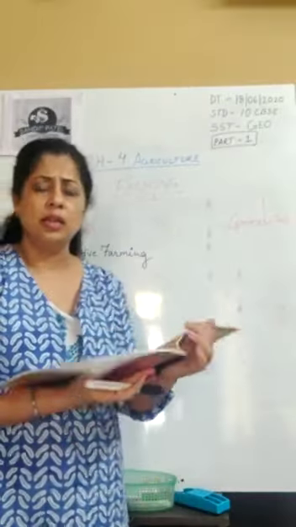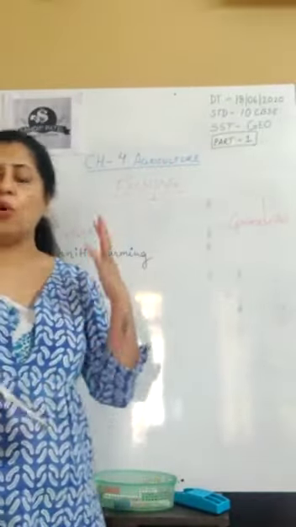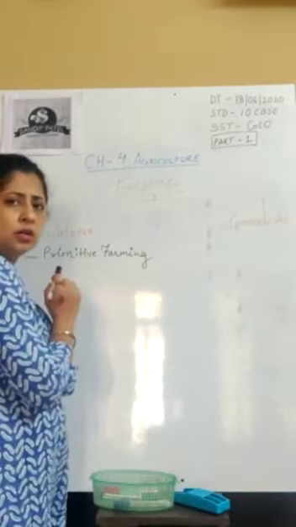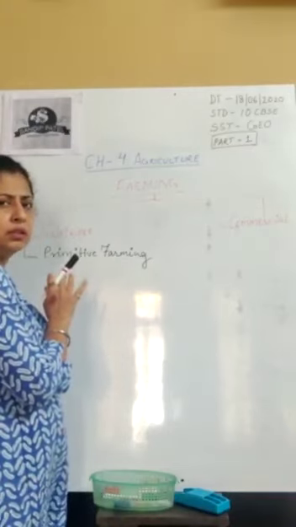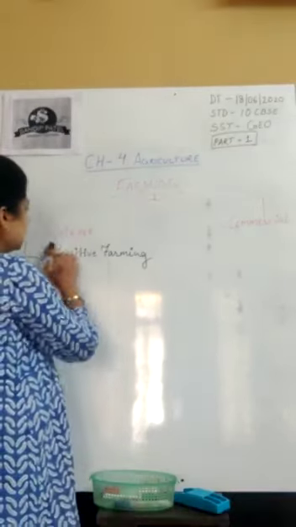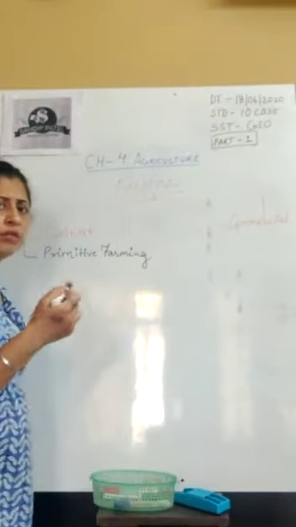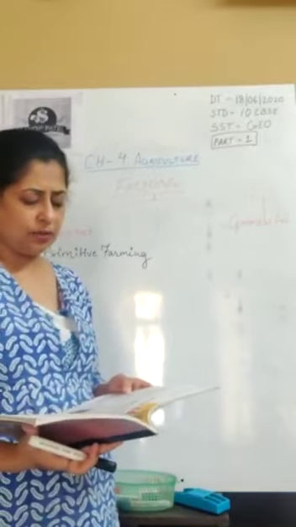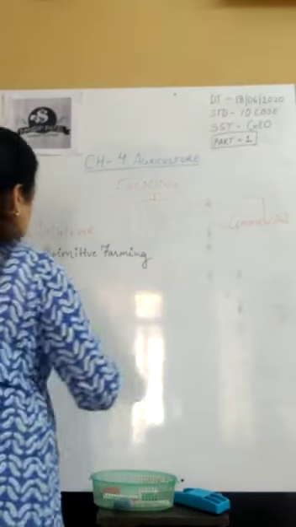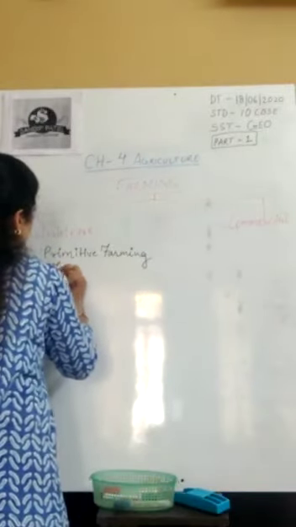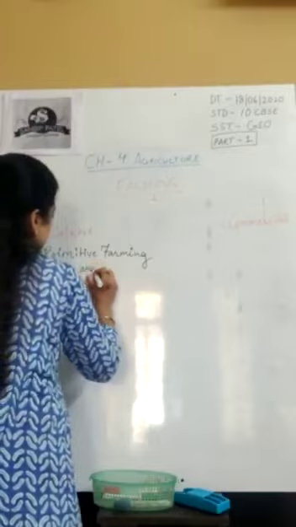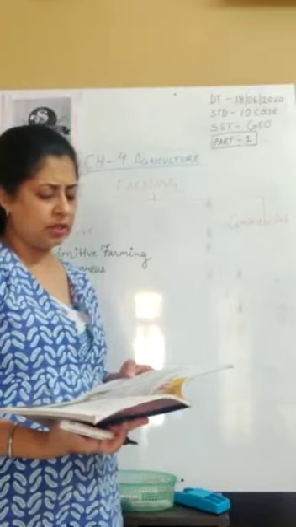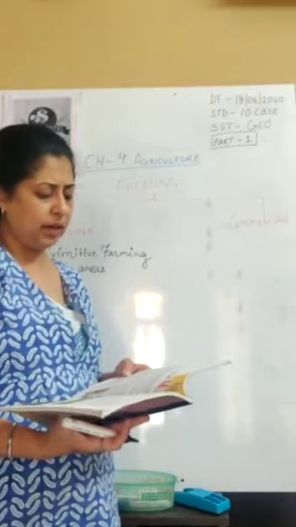Primitive farming. That is one point. Now, let us understand what it is. The word primitive itself shows you the stone age or the old, historical methods of farming. Is it clear? Primitive itself shows you a very old method of farming. This type of farming is still practiced in a few pockets of India, so only a few areas. This type of primitive subsistence agriculture is practiced on small patches of land with the help of primitive tools.